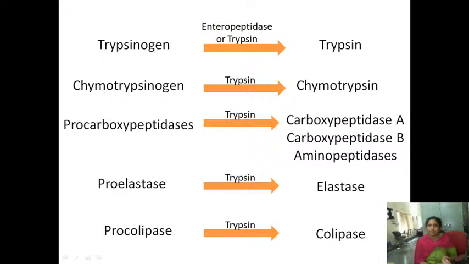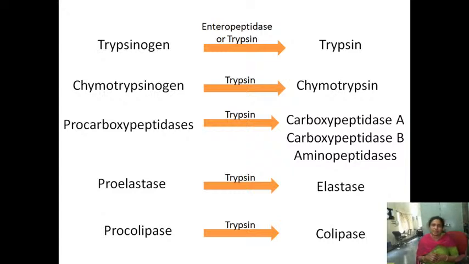In the stomach, the pepsinogen is converted initially by the HCl, later on by the pepsin itself. Even in the pancreatic juice, many proteolytic enzymes are there, but they are secreted as inactive forms like trypsinogen, chymotrypsinogen, procarboxypeptidase, proelastase, procolipase. All of these are inactive forms. Only by the appropriate stimulus will they be converted to active forms. Initially the enzyme enteropeptidase converts the inactive trypsinogen to active trypsin. Once some amount of trypsin is released, that will convert the remaining inactive forms into active forms.